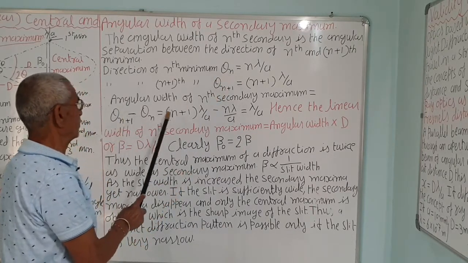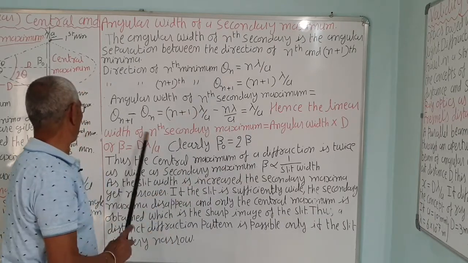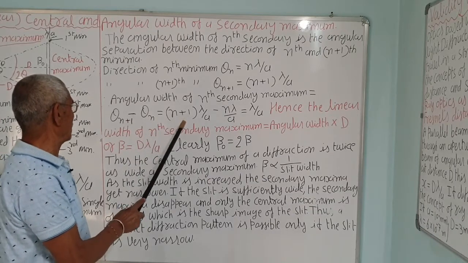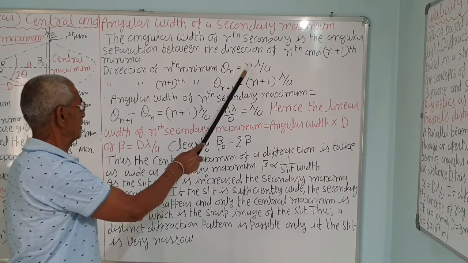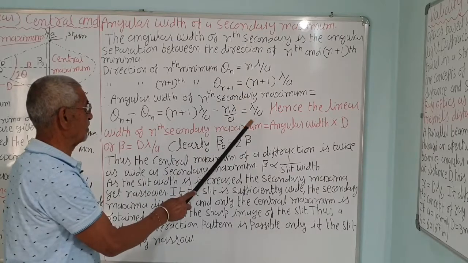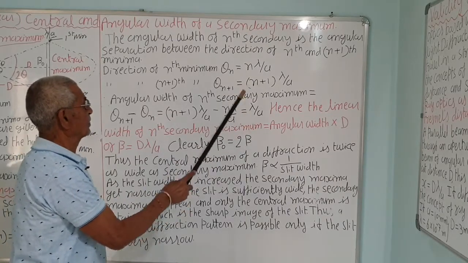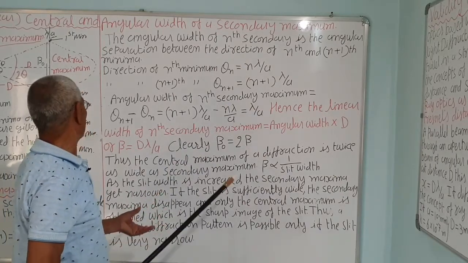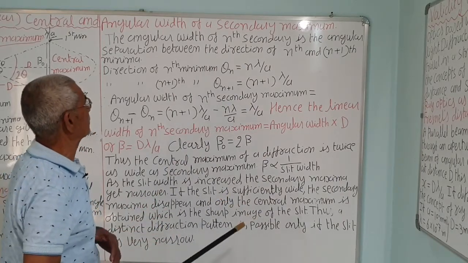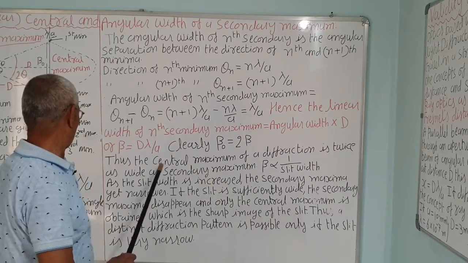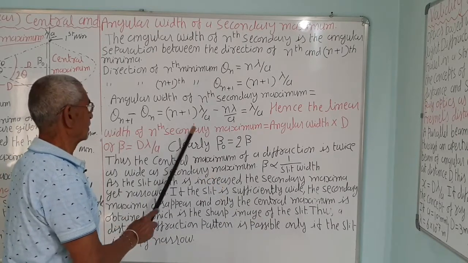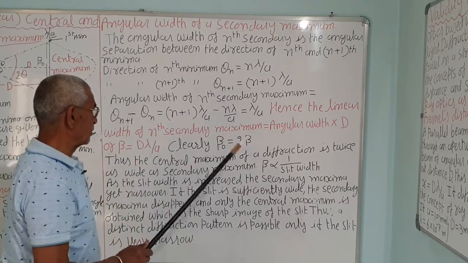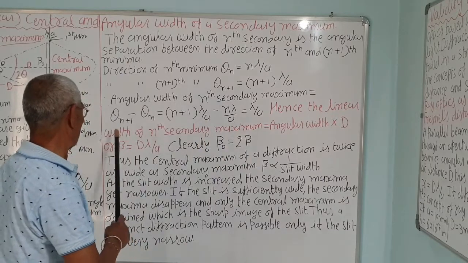So the angular width of the nth secondary maximum is equal to theta n plus 1 minus theta n, that is, n plus 1 lambda by a minus n lambda by a, which is equal to lambda by a. If you take the second minima and the third minima, the separation between these two is the angular width of the secondary maxima.